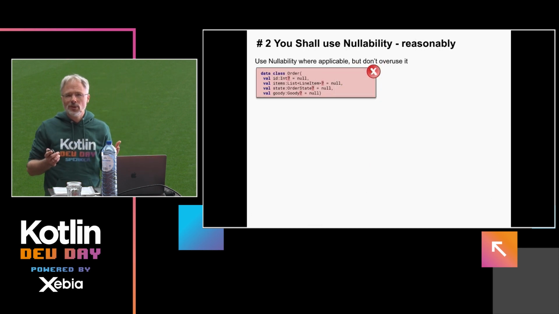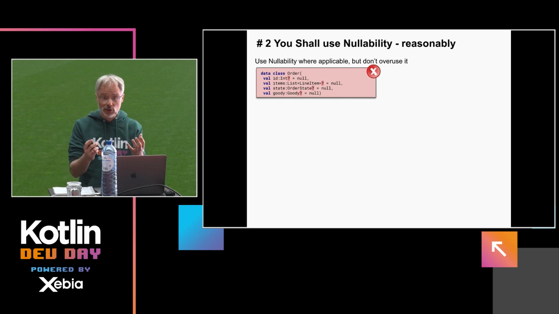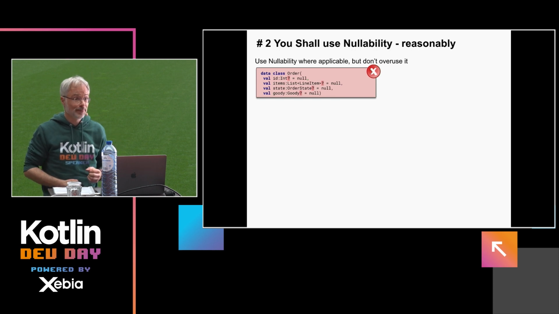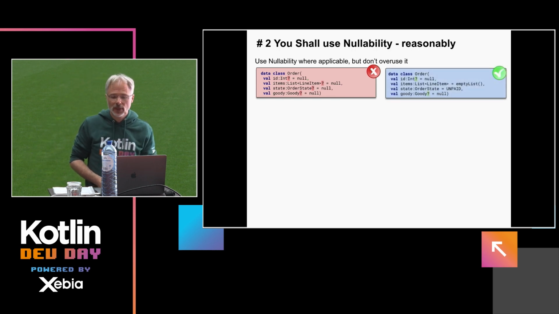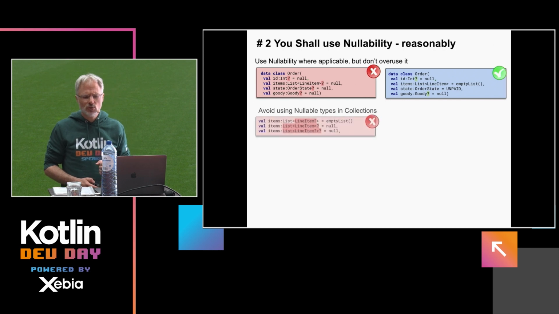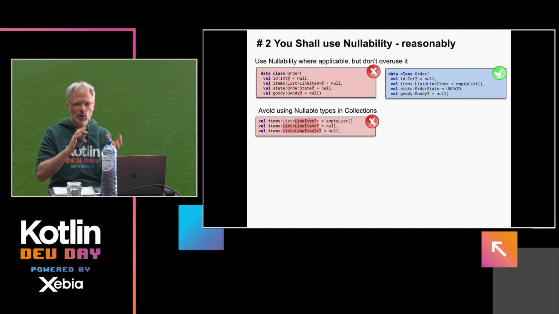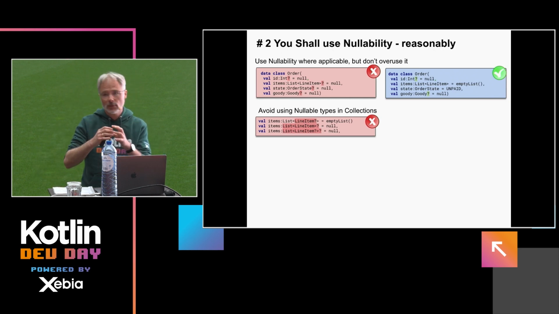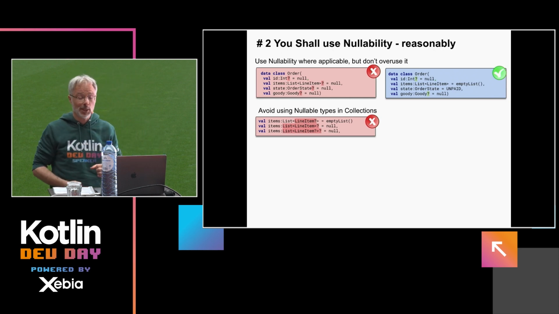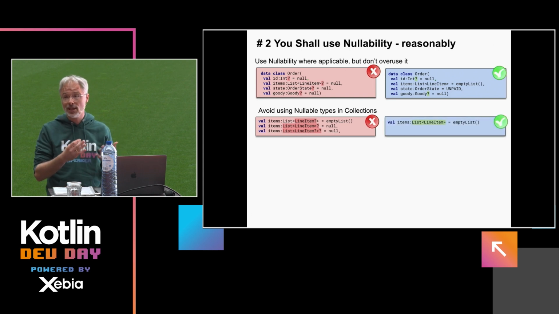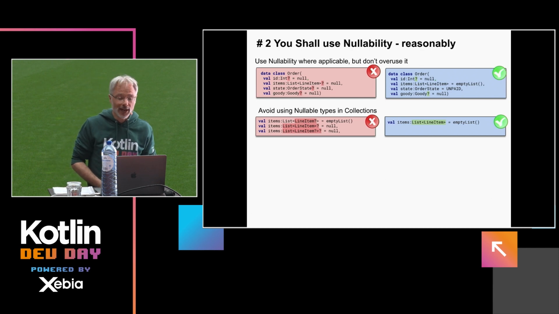Well, overusing nullability isn't a good thing either. Why? Because whenever you introduce a nullable construct, you also introduce somewhere a condition to check whether it's null or not. And if you can minimize that, your code gets simpler. So only where it's really needed. Assign defaults. And when it comes to collections, it doesn't really make sense to use nullability because the collection itself is a kind of nullable construct that can have a value, a filled collection, or no value, an empty collection. So in my practice, in 99% of the cases, using collections without nullability works perfectly fine.